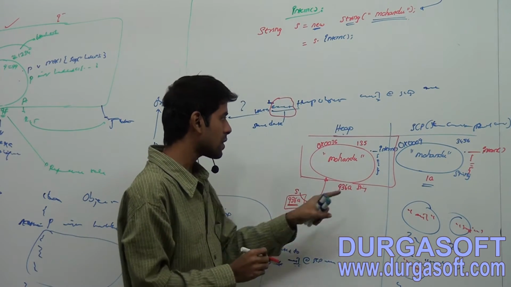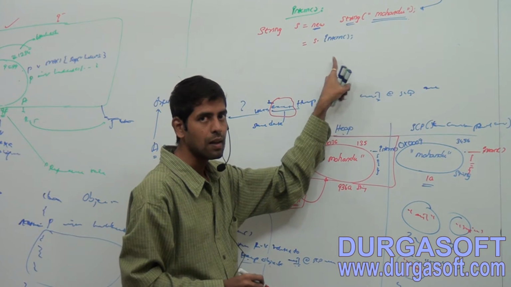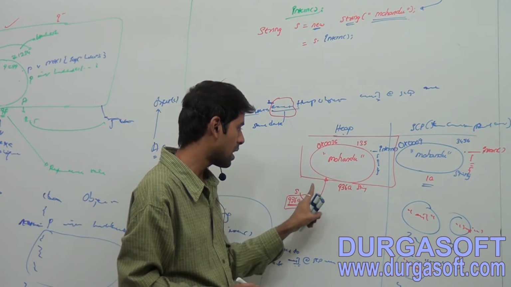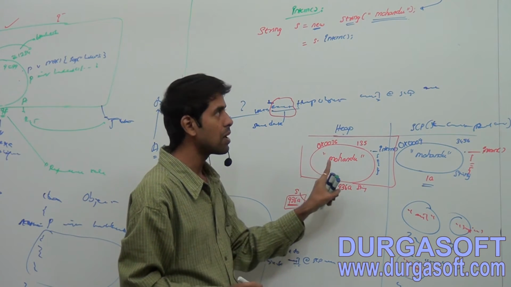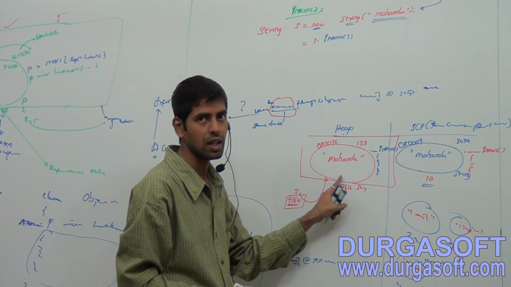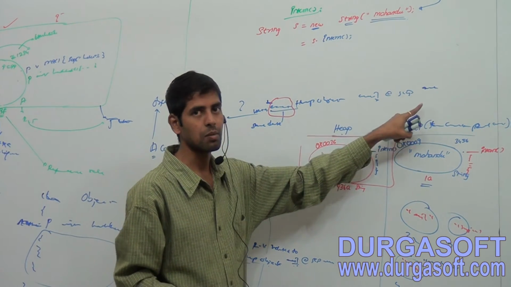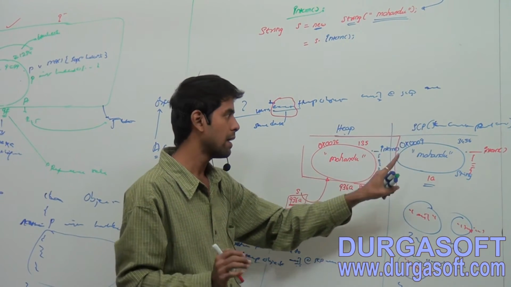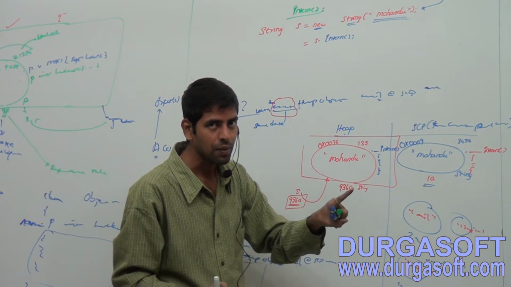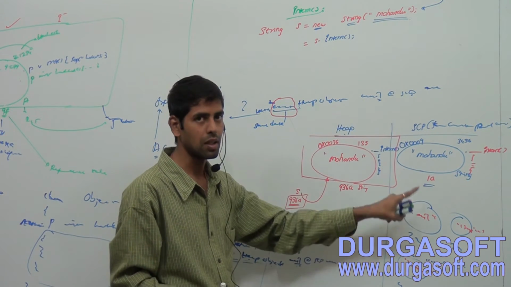So now the intern method, S dot intern method. This S is available where? Available at heap area. It will return a reference value related to the exact heap object available at SCP area.